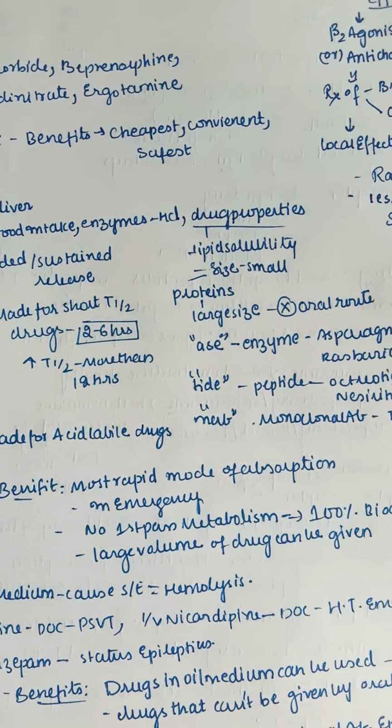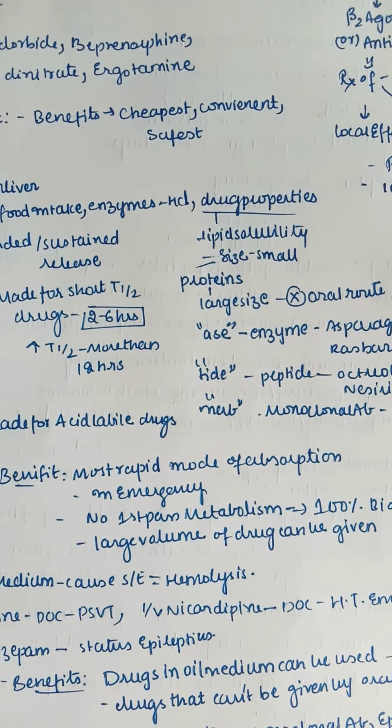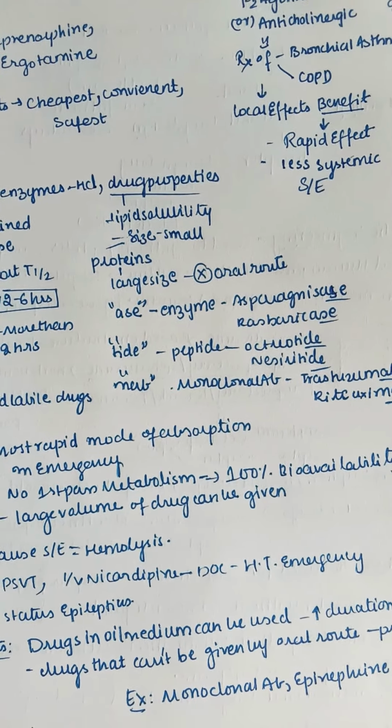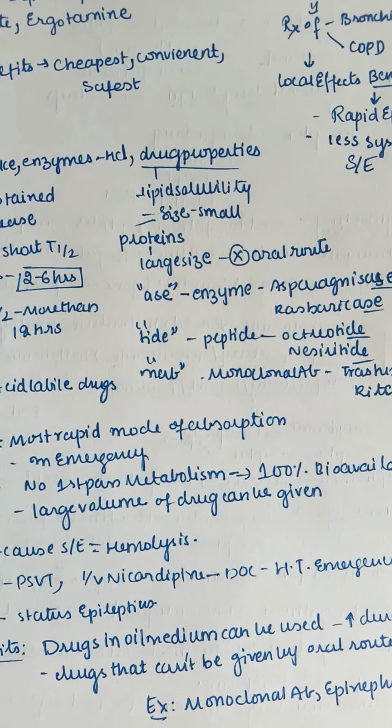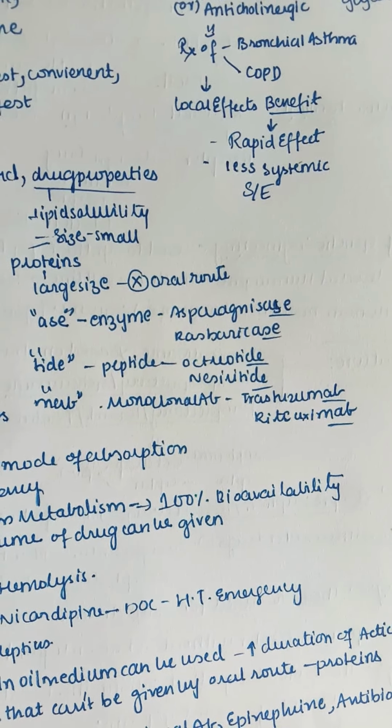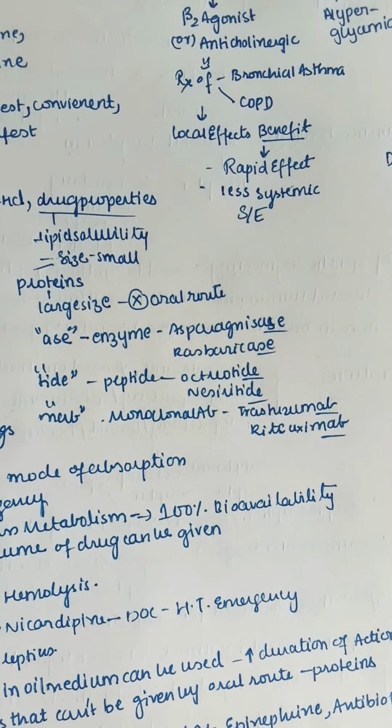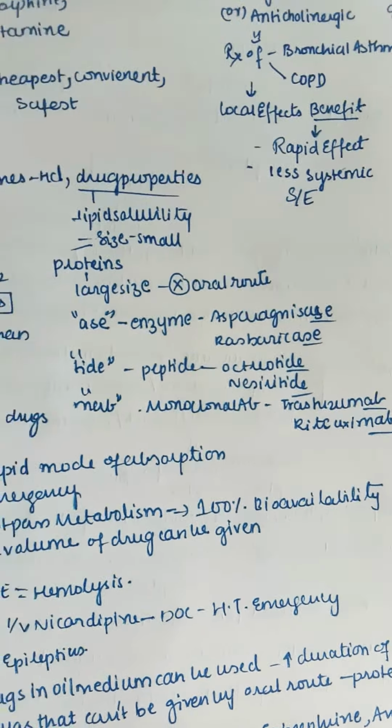And the proteins should have large size. Proteins which are large in size cannot be administered by the oral route. Remember that drugs ending with "ase" are enzyme proteins, like asparaginase and rasburicase; drugs ending with "tide" are peptides, like octreotide and nesiritide; and drugs ending with "mab" are monoclonal antibodies, like trastuzumab and rituximab. So all these are proteins, and they can't be given by the oral route.